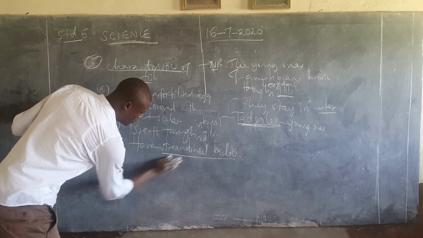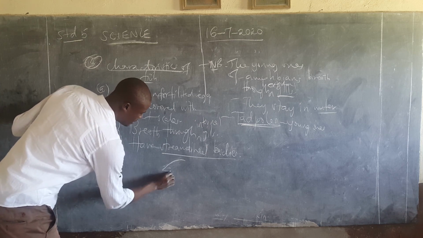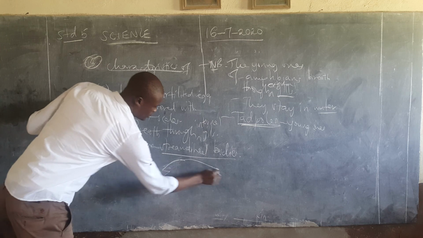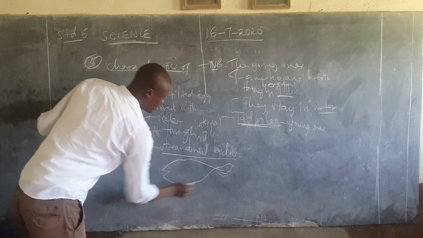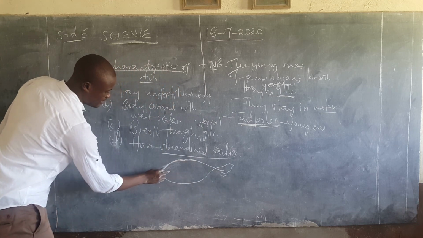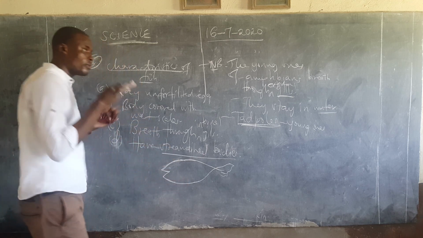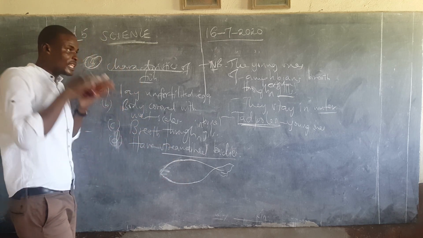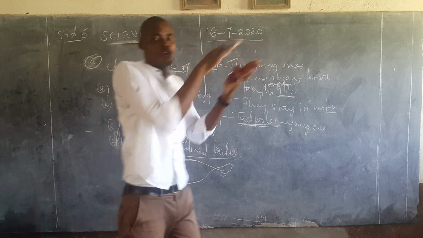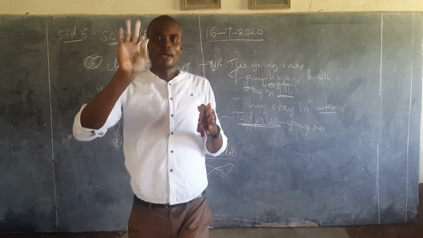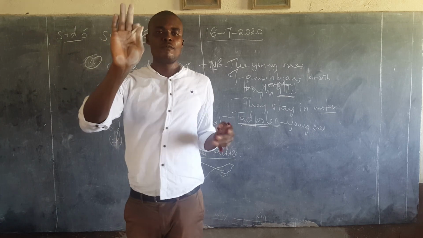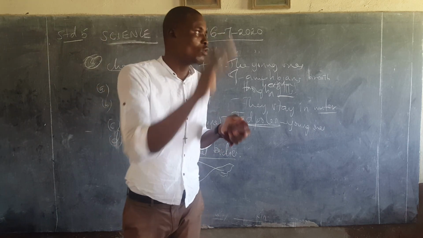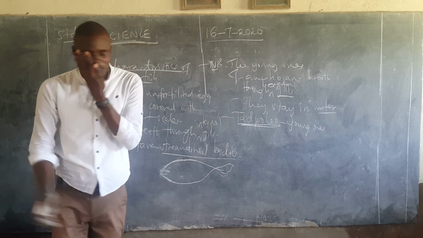Let's look at my drawing. Streamlined means they are shaped in this way, so fish look like that. When their mouth is closed, they look like this. Their mouth is sharp to make them penetrate the water. If they were not shaped like this, water would block them from movement. They can easily swim in the water because of the streamlined body.